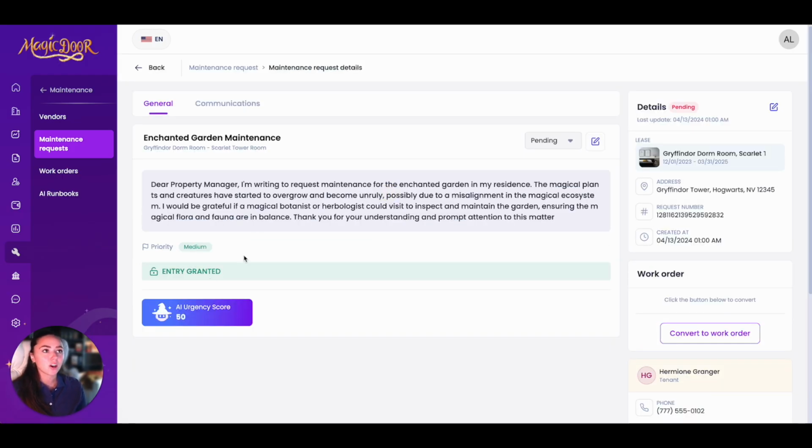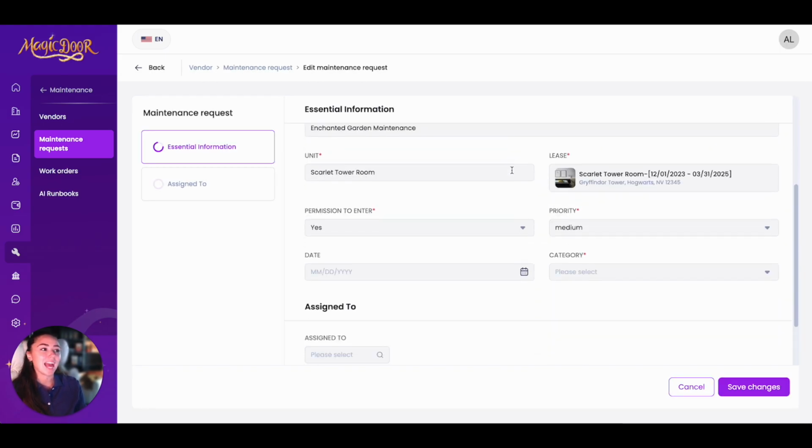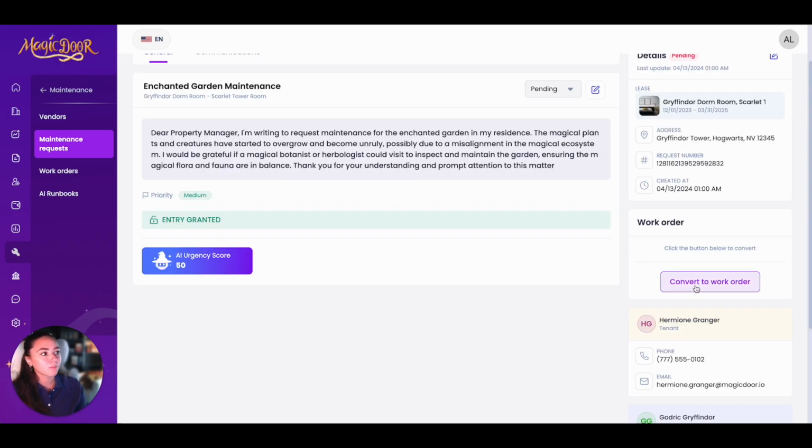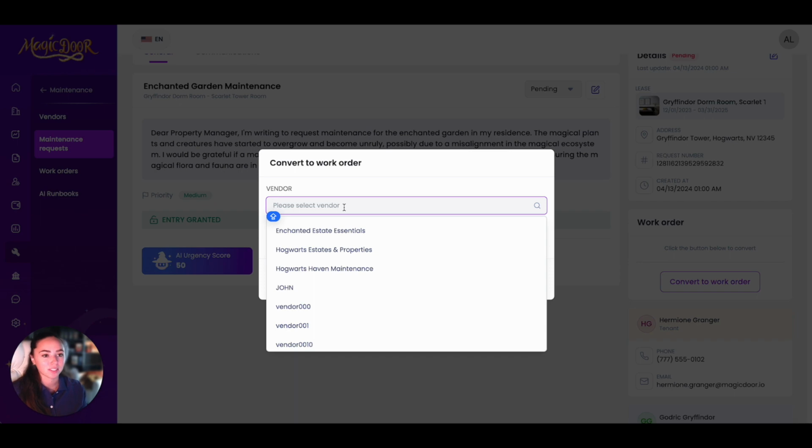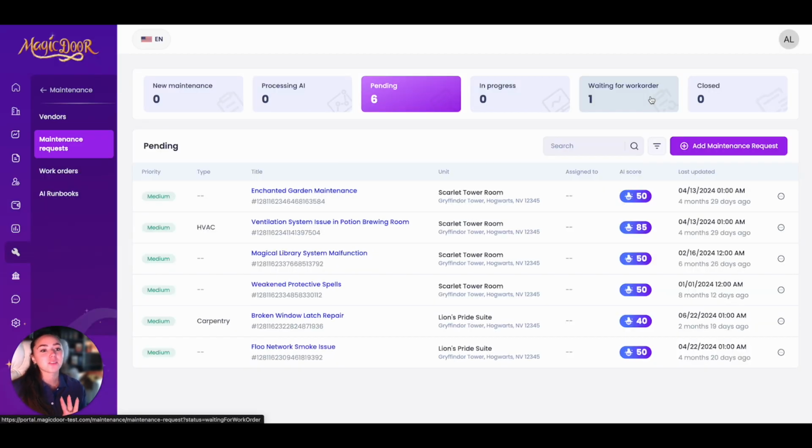And when I click on one, I get a couple of things that I can look at. We see the priority, we can check out the communication. We also have details on which lease and unit this is applied to. We can even go in and edit this if we need to, or you can press convert to work order and then you can select a vendor to assign this to. So that's the basics of the maintenance request.